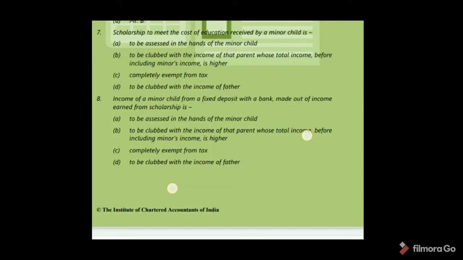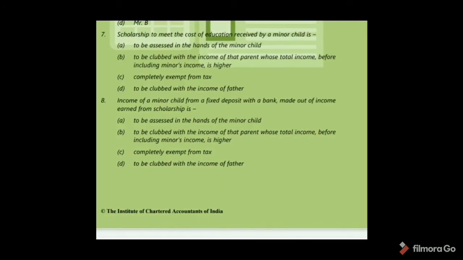See MCQ number 7. Scholarship to meet the cost of education received by a minor child: option A, assessed in the hands of the minor child; option B, clubbed with the income of the parent whose total income is higher; option C, completely exempt from tax. So option C is the correct answer.